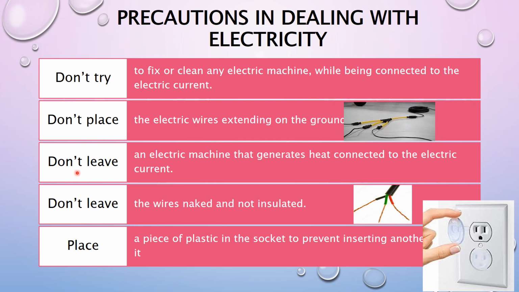Number eight, don't leave an electric machine that generates heat connected to the electric current after use. Number nine, don't leave the wires naked and not insulated. You should cover them with electric insulators. And the last thing, place a piece of plastic to cover the socket to prevent inserting another body into it.